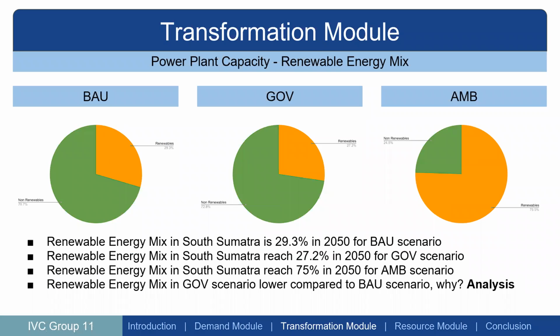Okay, the next one is the renewable energy mix. As we can see, the renewable energy mix is 29.3% for the BAU scenario, 27.2% for the GOV scenario, and 75% for the AMB scenario. The renewable energy mix in the GOV scenario is lower compared to the BAU scenario. Why does that happen? We could see in the analysis.